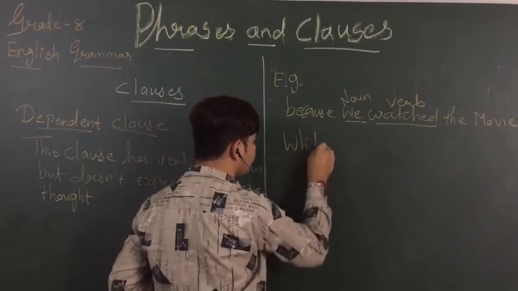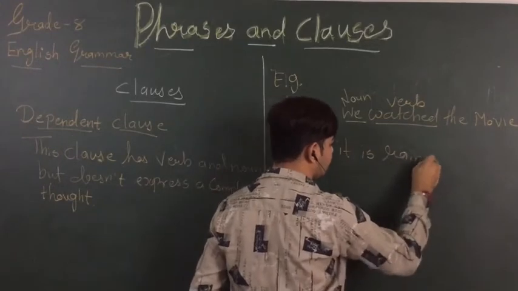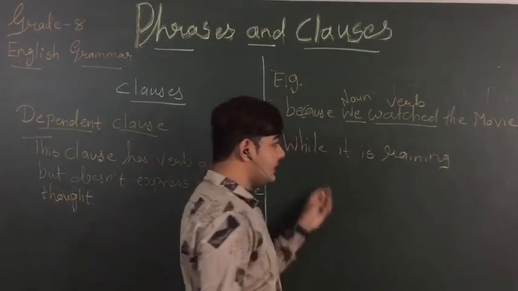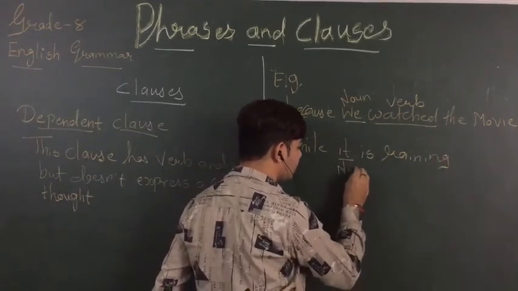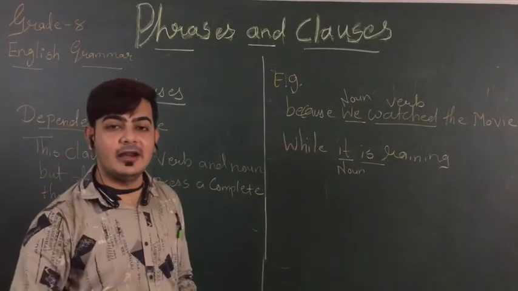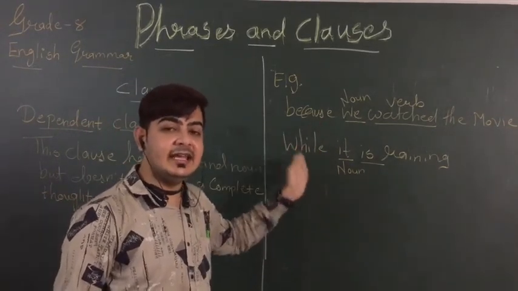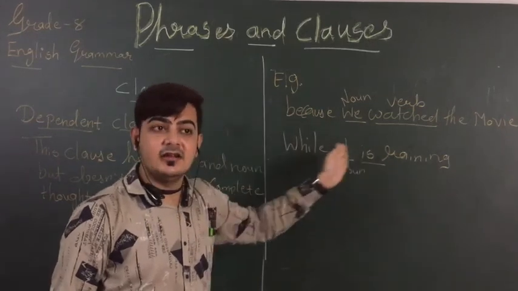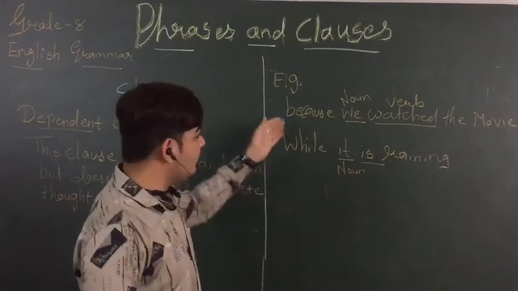While it is raining. So I have my noun and verb too, but it does not have a proper meaning. It does not express any proper idea, ठीक है, what exactly we want to convey in both the sentences.